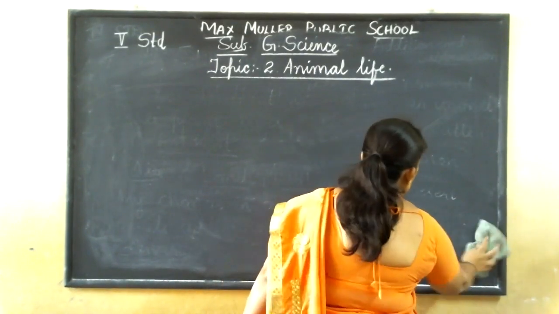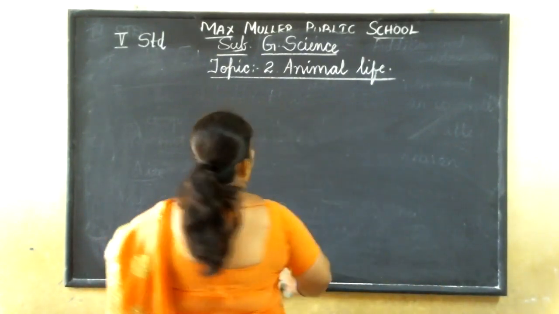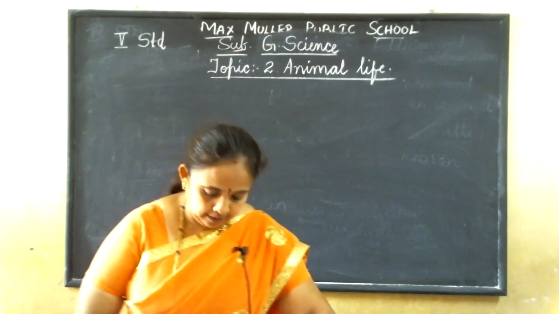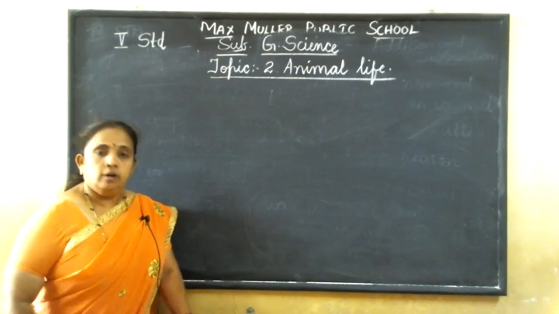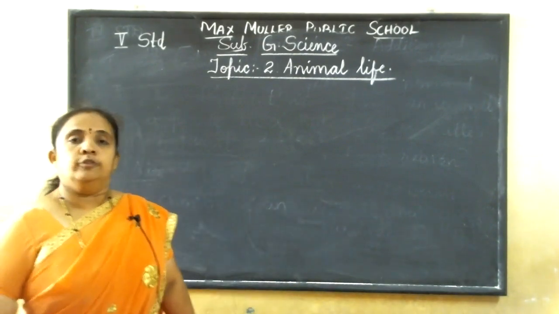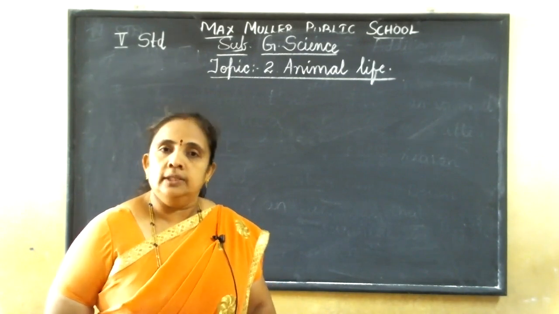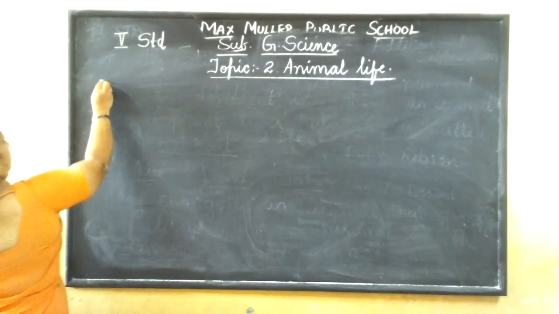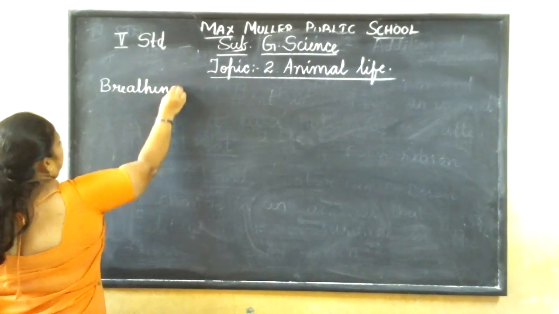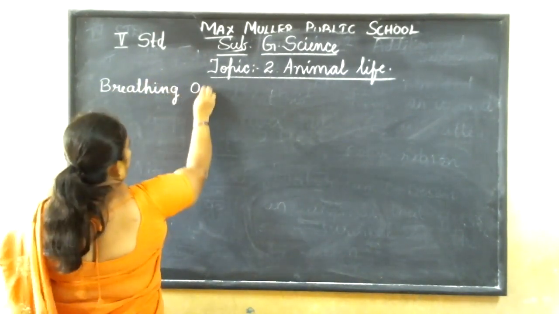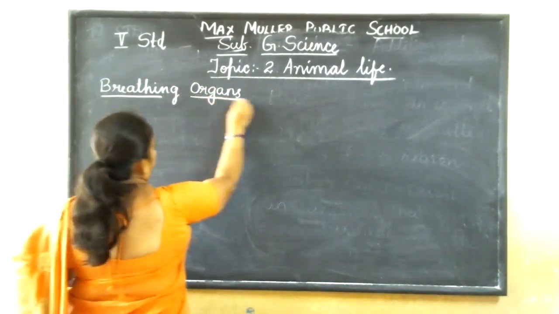So as I said, the organs, whatever it might be, are different for different animals. The first important thing a living thing needs in order to survive is to breathe, is it not? So today we'll see what the different breathing organs are in different animals.